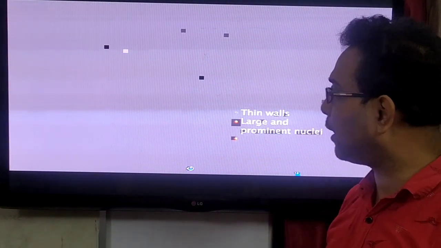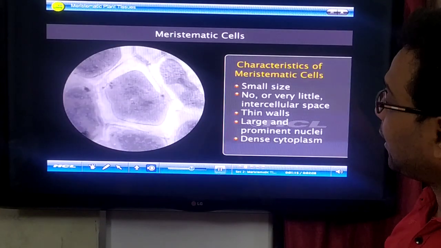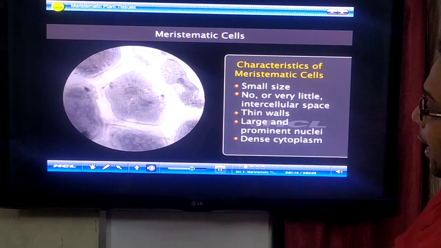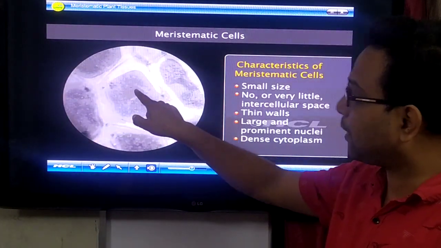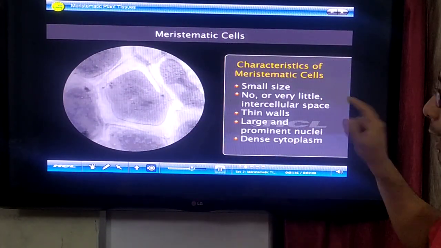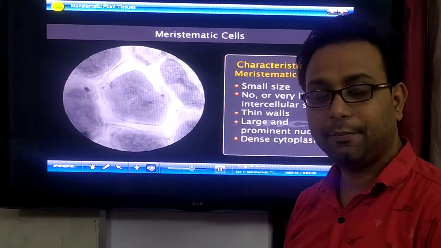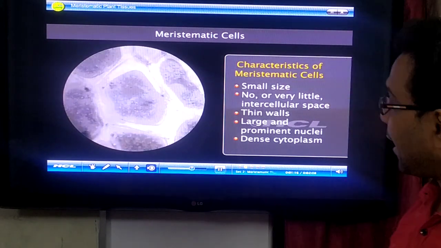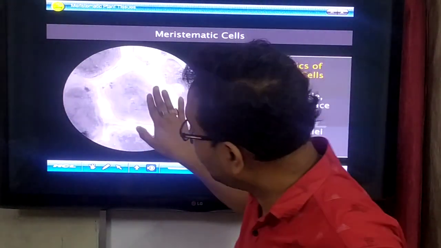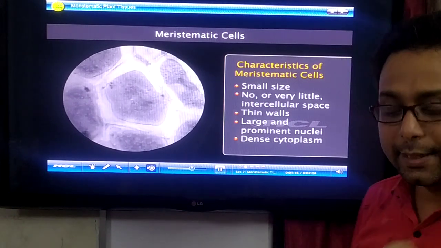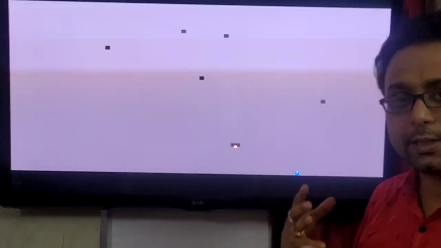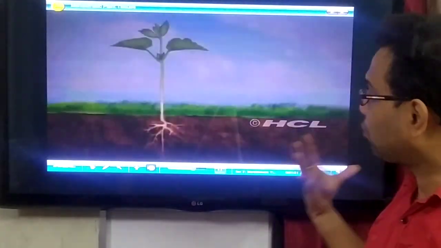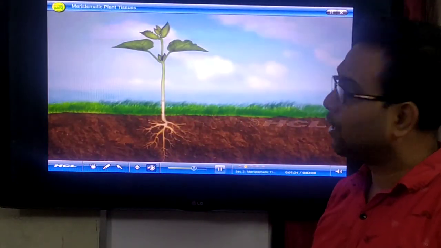The plant cell wall is very thin in nature and is made up of cellulose. You can also observe the prominent and large nuclei present in the meristematic cells, and dense cytoplasm. These are characteristic features of the meristematic cell, which has the power of cell division. Generally, vacuole is not present.